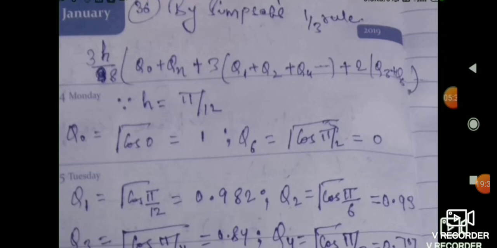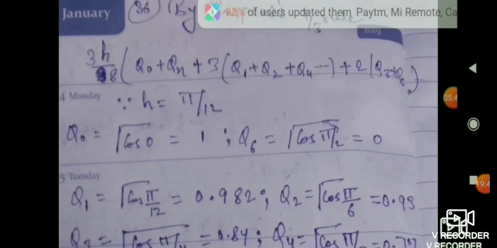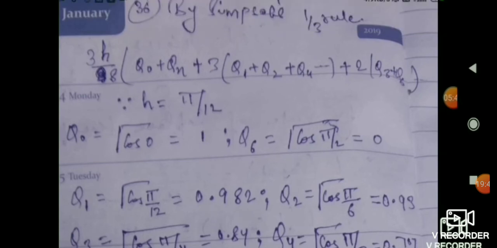Friends, notice here that when we are taking the multiples of 3, like q3 plus q6 plus q9, then we are multiplying with 2, and when we are simply taking q1 plus q2 plus q4 plus q5, means not multiples of 3, then we are multiplying with 3, and q naught plus qn, we don't multiply anything with these.